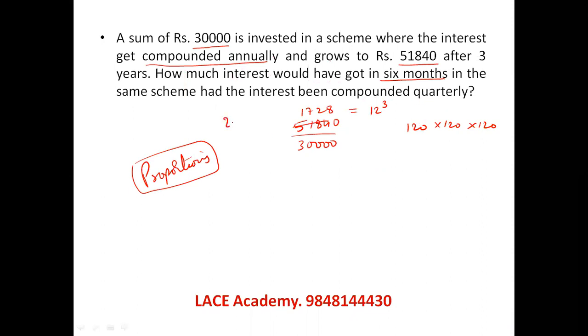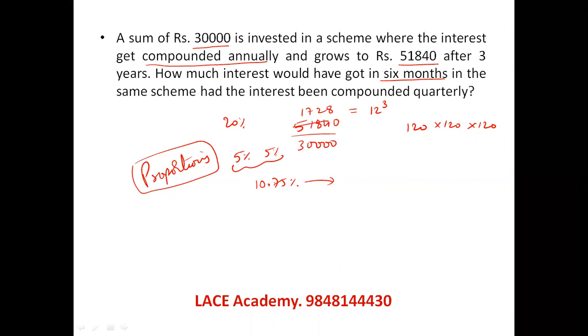So if every year 20% is the interest, quarterly the interest will be 5%. 6 months has 2 quarters. So 5%, 5% compounding will give 105 by 105, which is 10.25% extra interest. So that is what he's asking.